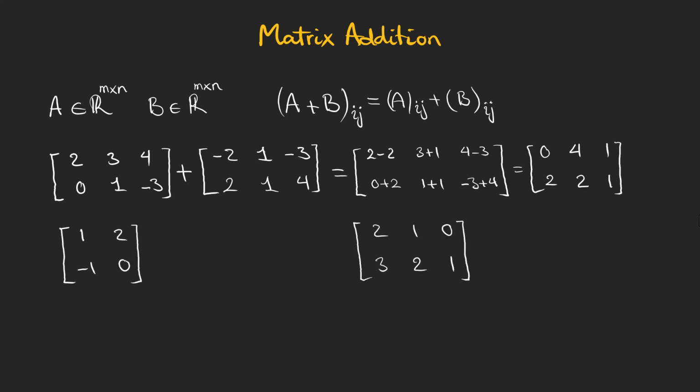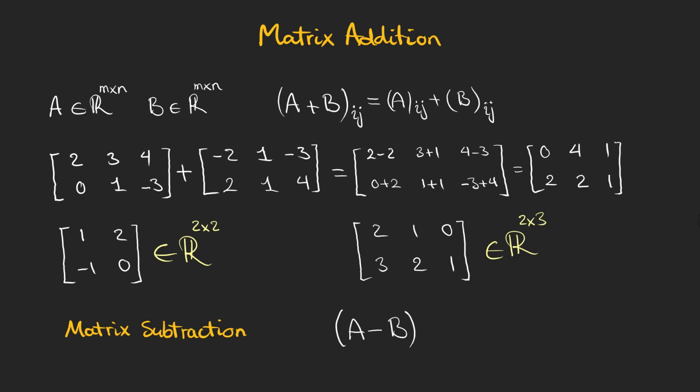Pay attention that we cannot add these two matrices, because the first one is a 2 by 2 matrix, but the second one has a different dimension and is a 2 by 3 matrix. We also have matrix subtraction, which is just like matrix addition, but the elements of the second matrix are all multiplied by a -1. The next operation is matrix multiplication, which you have seen earlier in this video.